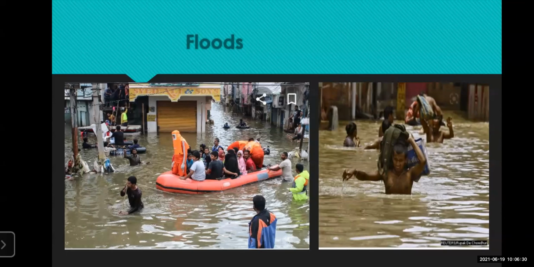The people are not able to move out of their houses to go to their daily jobs, and they cannot do household work either. You can see here in the slide, the roads are getting blocked. The people cannot move from one place to another.